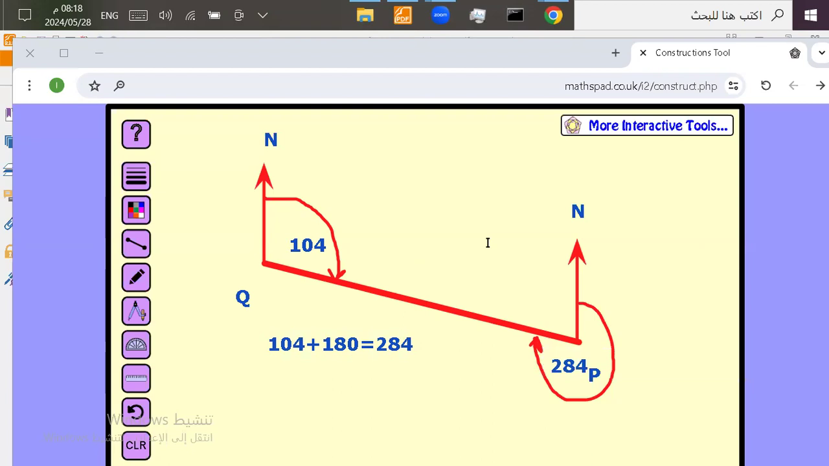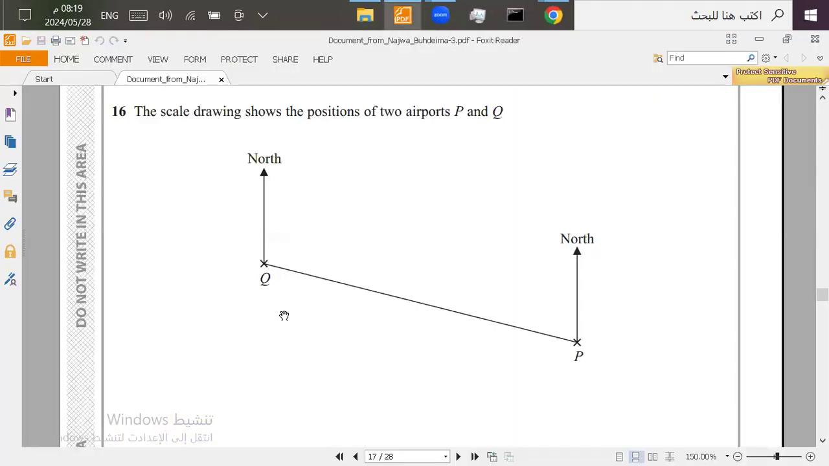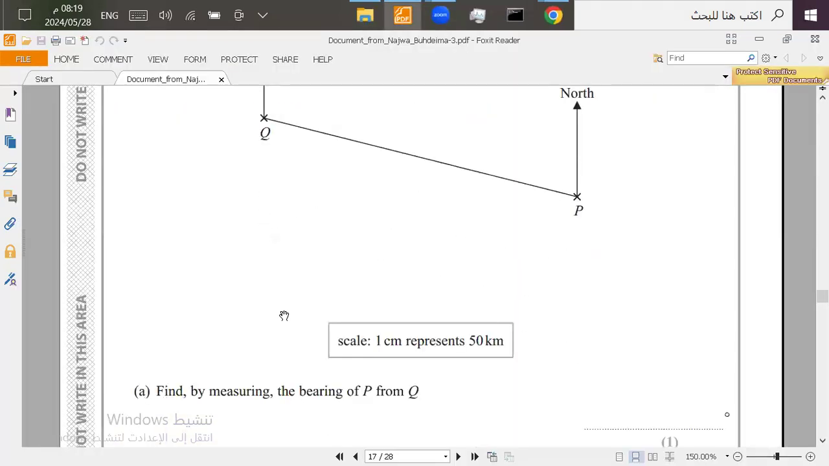Now, in the question, they didn't ask you for the bearing from P. I'm just explaining this to show you that it's easy to take this, add 180 to it, and you'll get the bearing from the other side. Now, let's move on to the next question. Here we found the bearing of P from Q.